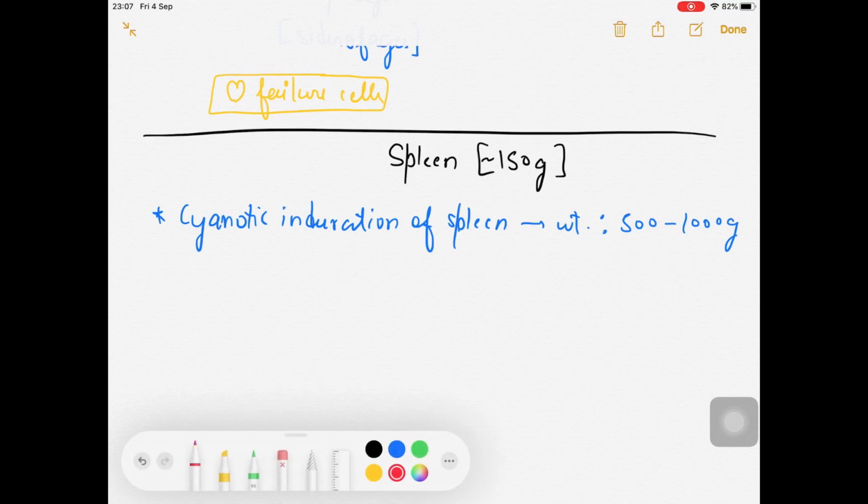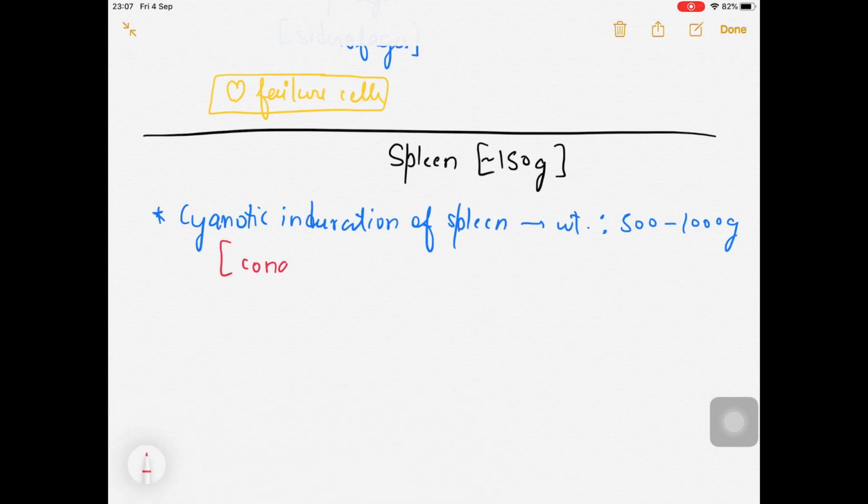As I said, it is also called congestive splenomegaly.